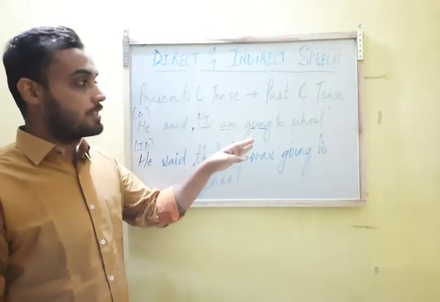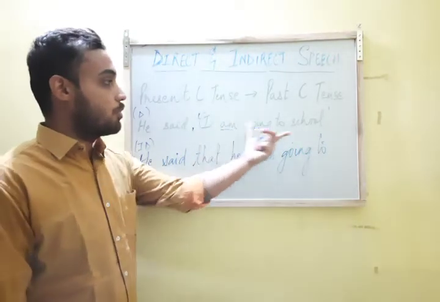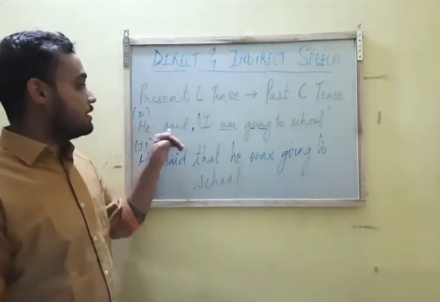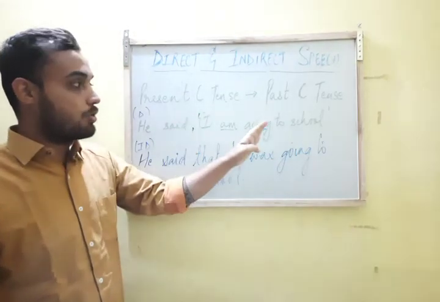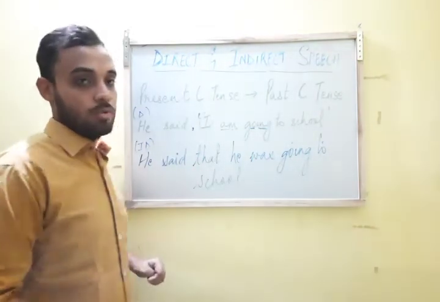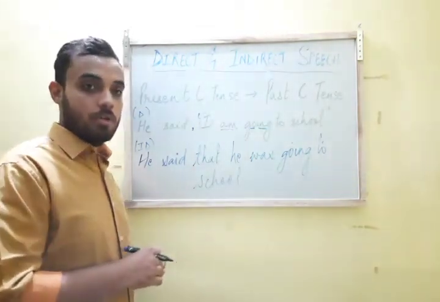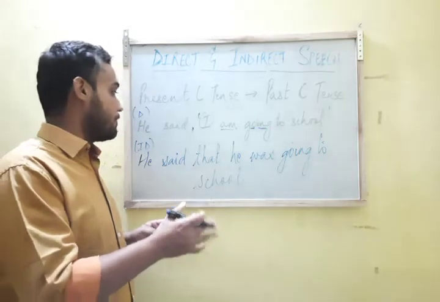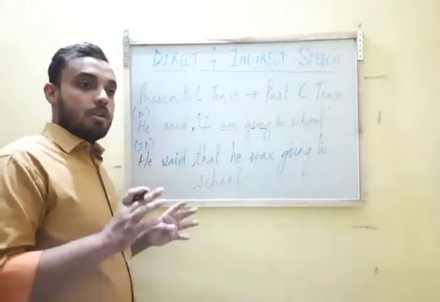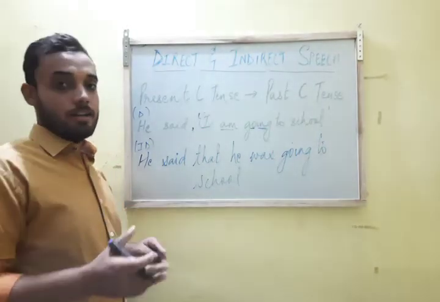So that is why this portion which is quoted is direct speech. He said, comma, and within the quotation mark we have the direct speech. He said, I am going to school, meaning he was going to school. Okay, the work was being done by him. Who was going to school? He. Okay. Now we have to change it into indirect.